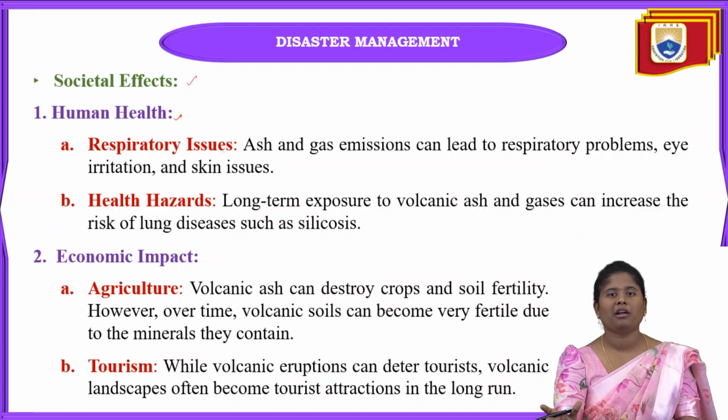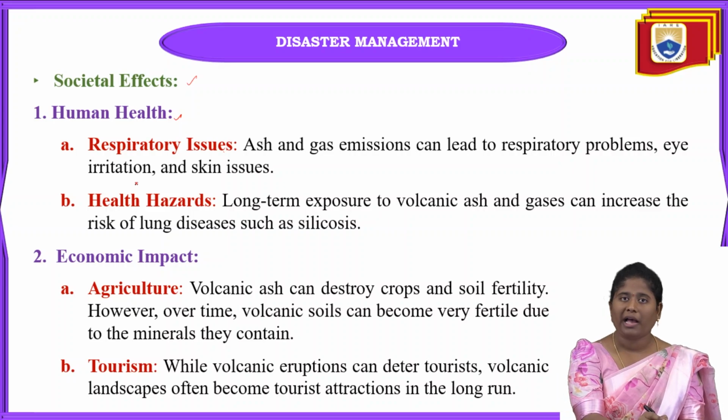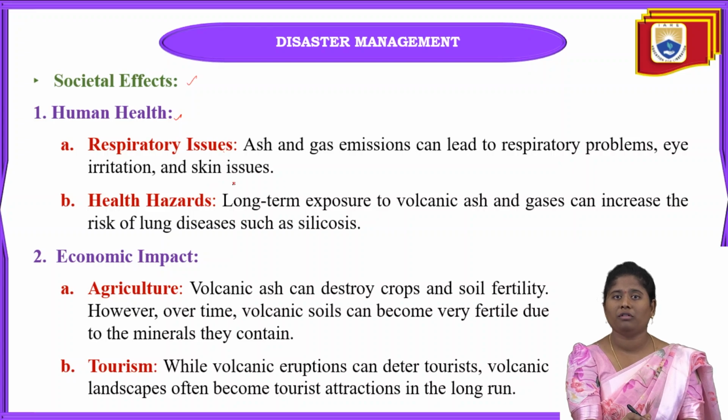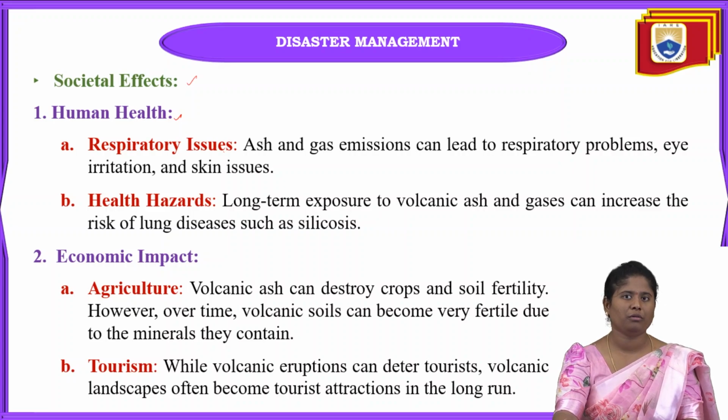This will directly cause respiratory problems, because of acid rain. Some diseases can also occur, and eye irritation and skin issues can happen. These are all the problems we are going to face when these volcanoes are erupted.